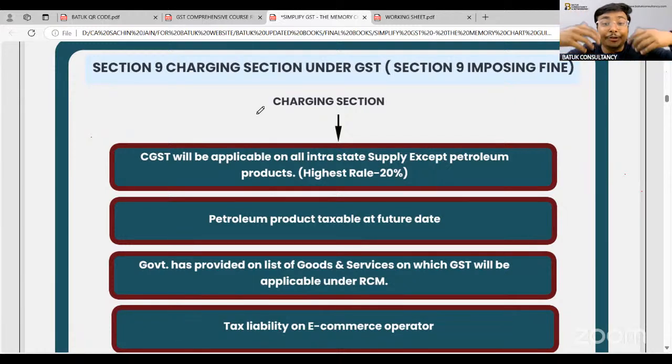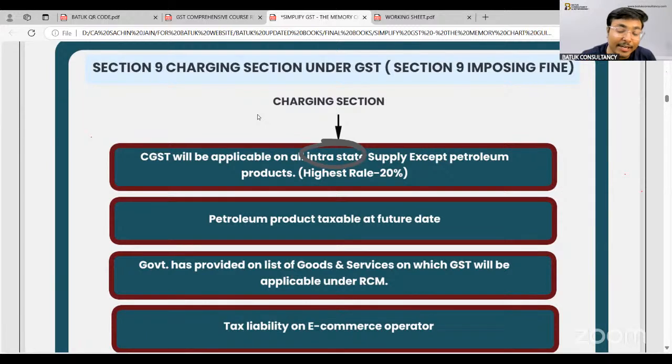Whether the supplier is going to make the payment of tax or the recipient is going to make the payment of tax. These are the questions that were in front of the government. From that perspective, the government has introduced this specific section, section number 9. In this section, they covered that yes, CGST will be applicable on all intra-state supply. That means supply within the state. And if outside the state, IGST will be applicable, which we will cover in our content related to the IGST Act.